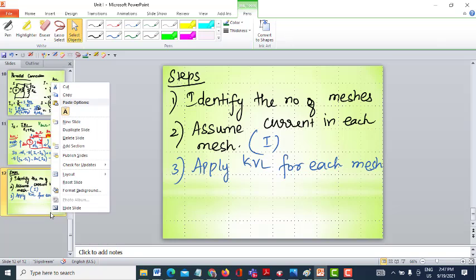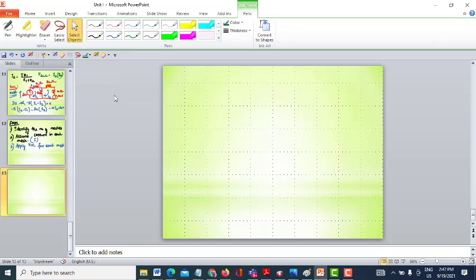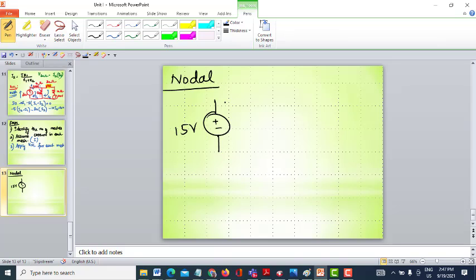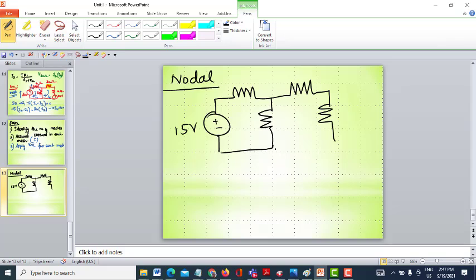And coming to the second case, that is said to be nodal analysis. In nodal analysis, if I take the same sort of circuit, maybe with different values, the first step to be followed is to identify the number of nodes.